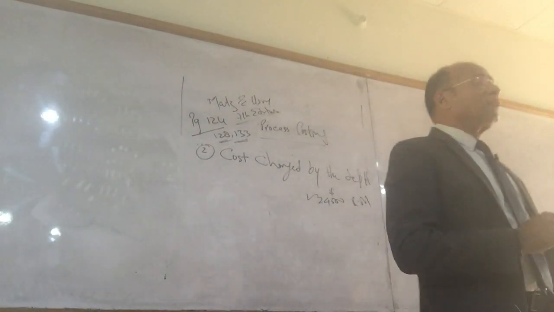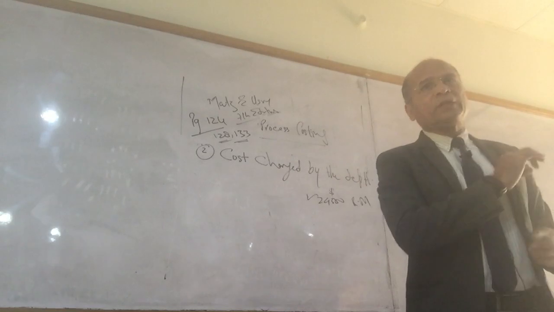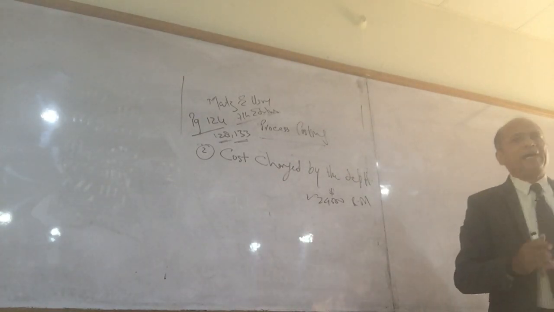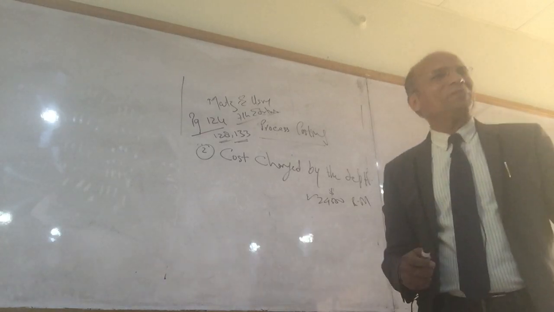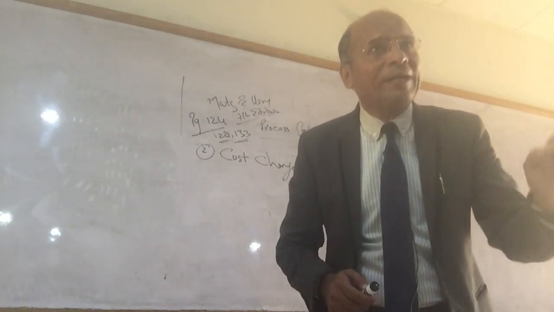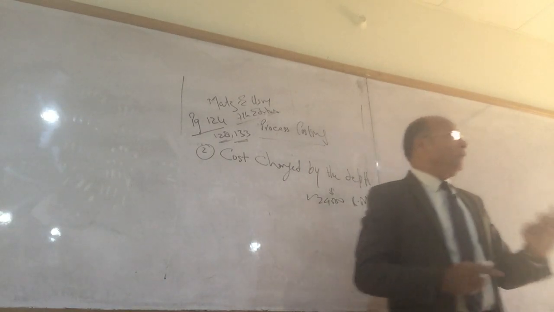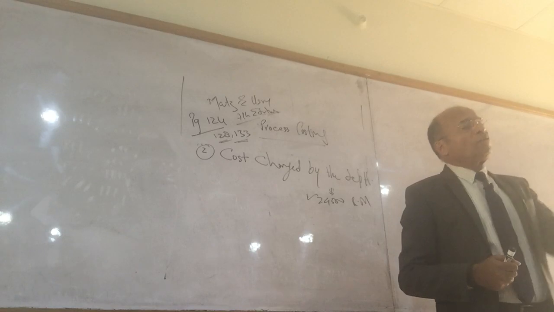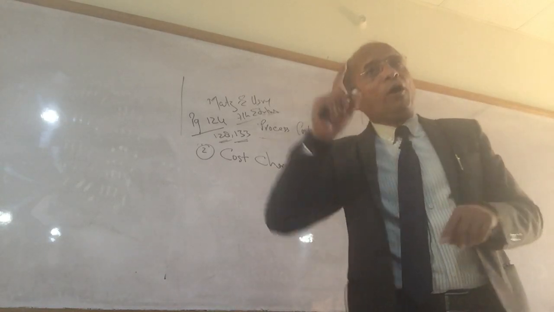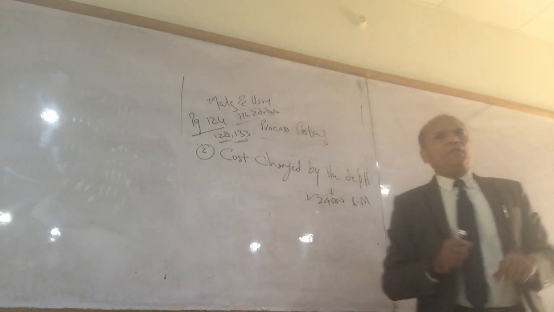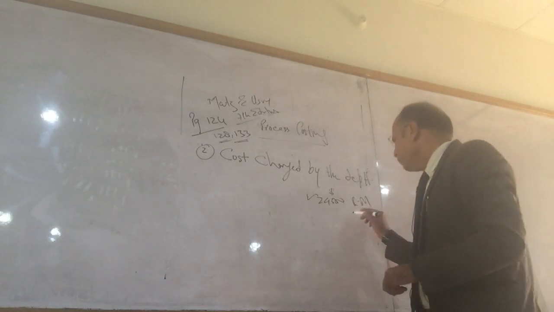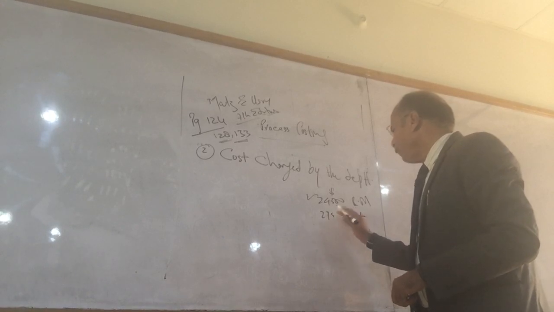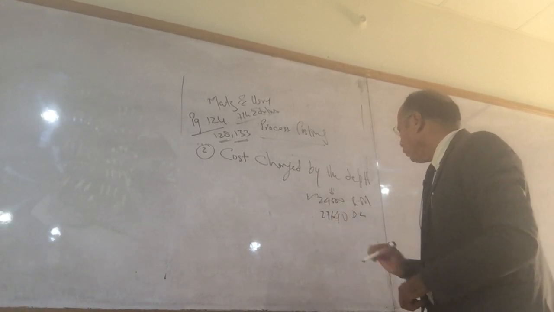Now the question arises, the third element, besides material and labor. What is the third element? Overheads. From where will we get that? For that we will estimate a rate. On the basis of that rate, we are supposed to calculate the overhead. For example, if I am saying overhead is 50% of labor cost, what is the labor cost here? 29,140. 29,140 is your direct labor.